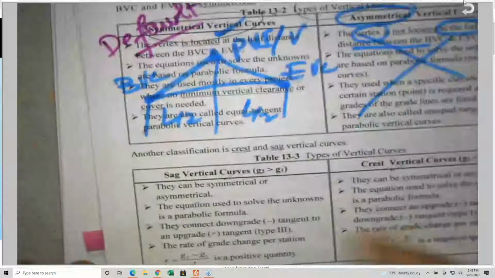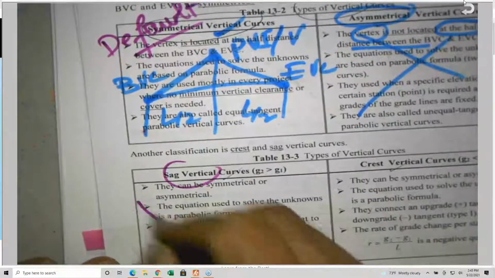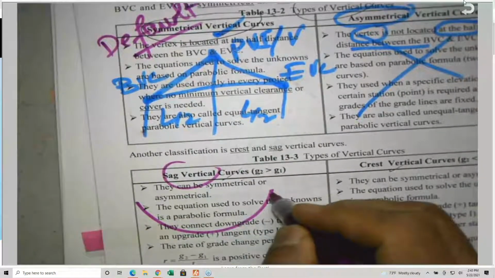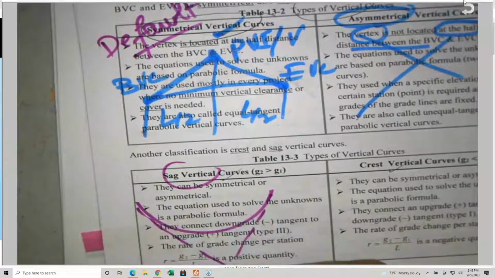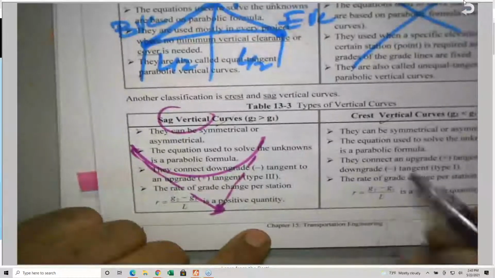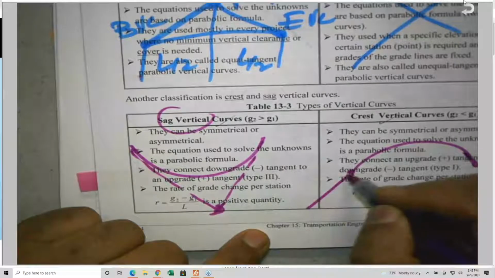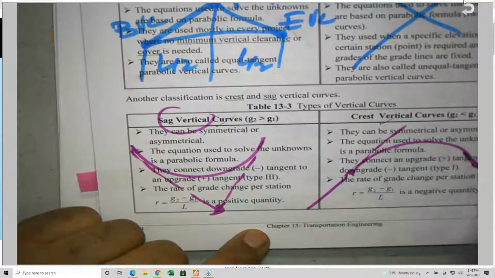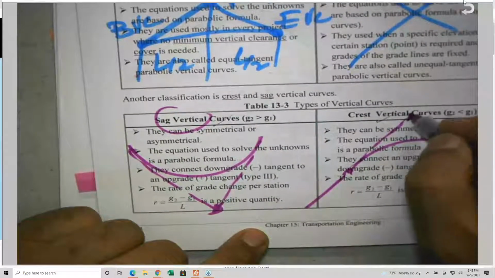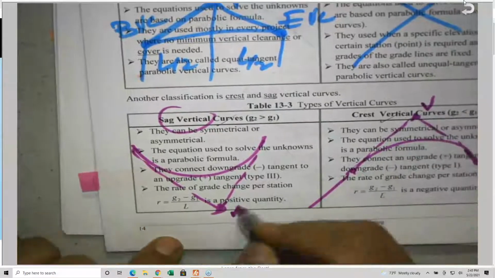Vertical curves could be either sag, like this, or crest, like the one given in the NCEES. So this is a vertex, and this is a vertex.